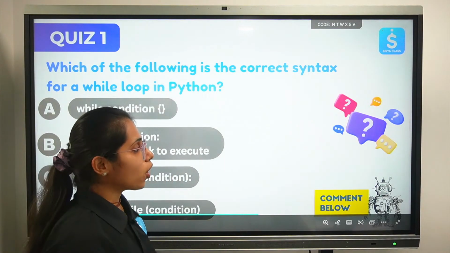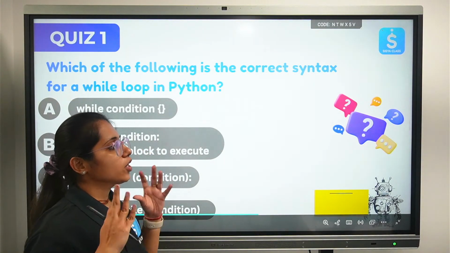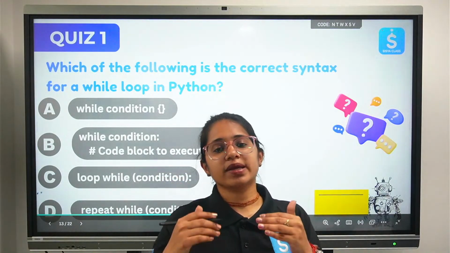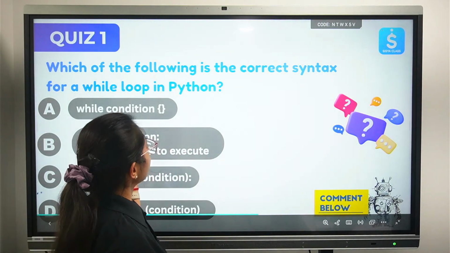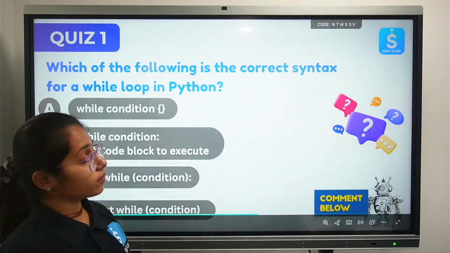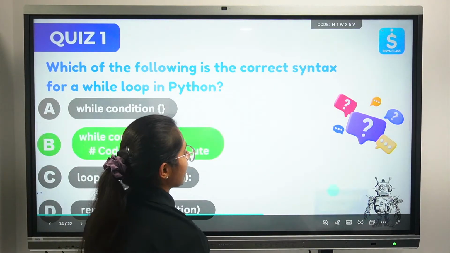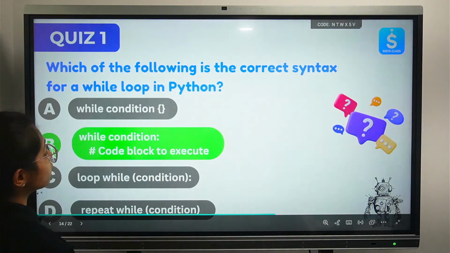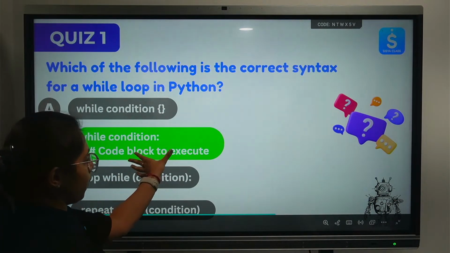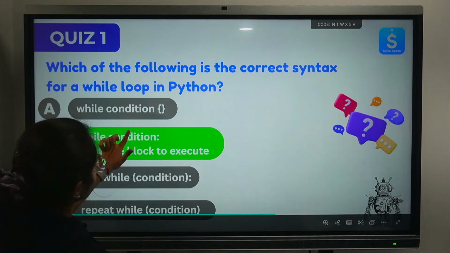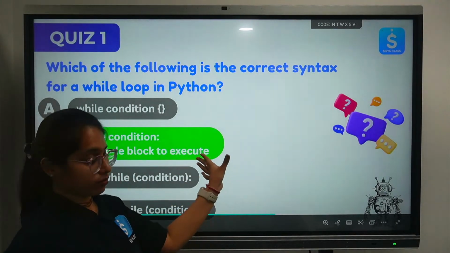Come on, I want you to be interactive in this session. Even if it is wrong, just give it a try. It's very easy. We have just learned about this, right? So now let's see the answer. Yes, it's B. While condition, and then you need to add your code block. So while any condition is there, you will be executing that code.